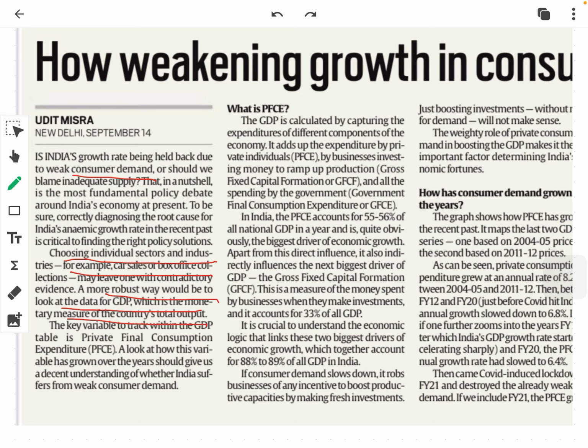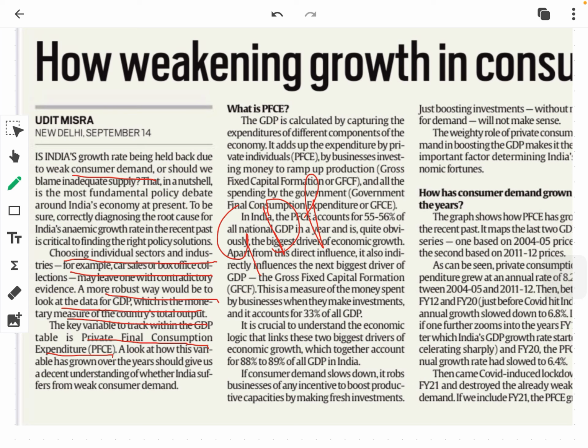Now, the key variable to track within the GDP. So within GDP there is a key variable. It is called the private final consumption expenditure. So it is a variable within the GDP that we have to look at for knowing the impact on the growth rate.